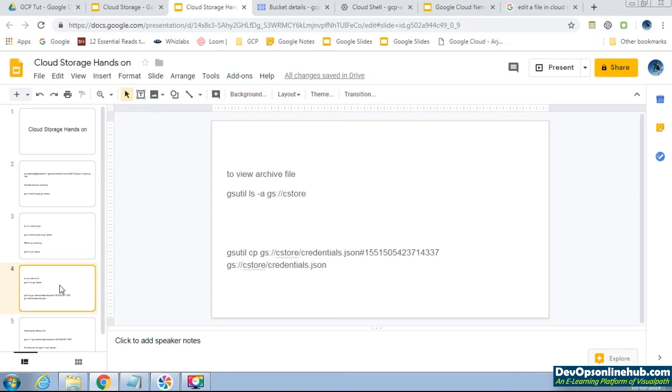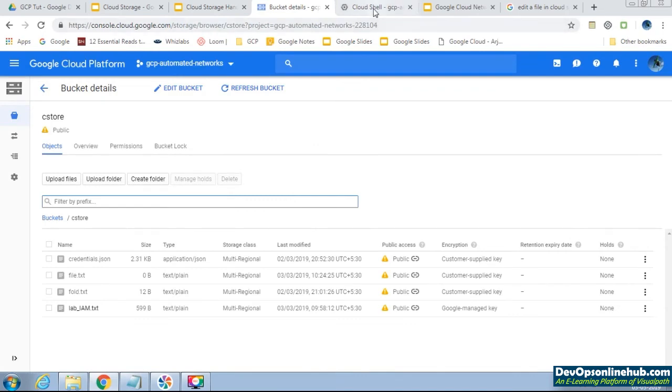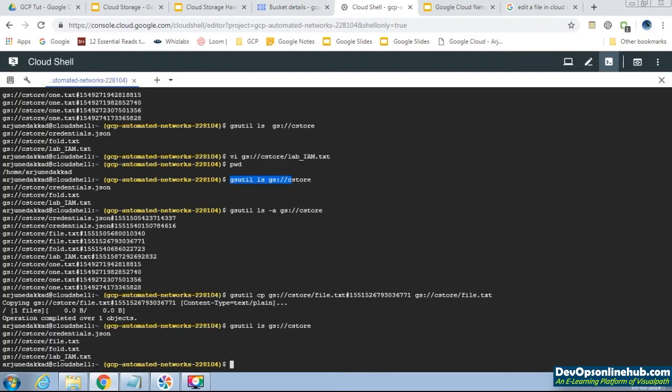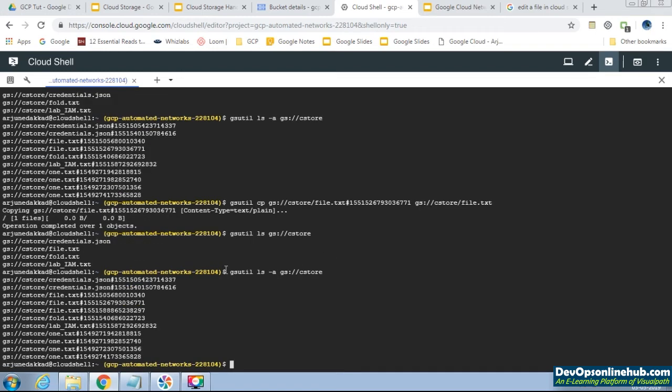Now we'll see the next one. What is the operation? How to completely delete an archived file. So we'll completely delete this one. First we will list our archived version, gsutil ls -a gs, we have our bucket name cstore. Now we want to delete, just say lab, this archived version.